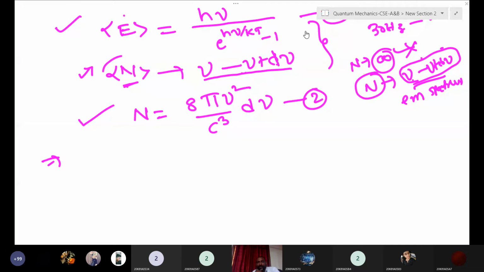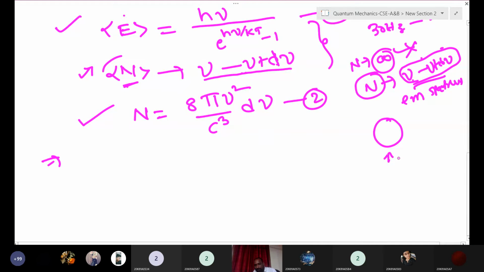What is our aim? What does the Planck radiation law mean? What are we going to derive? I already explained, but no problem if you don't know. What is Planck's law doing? Suppose this is the black body.